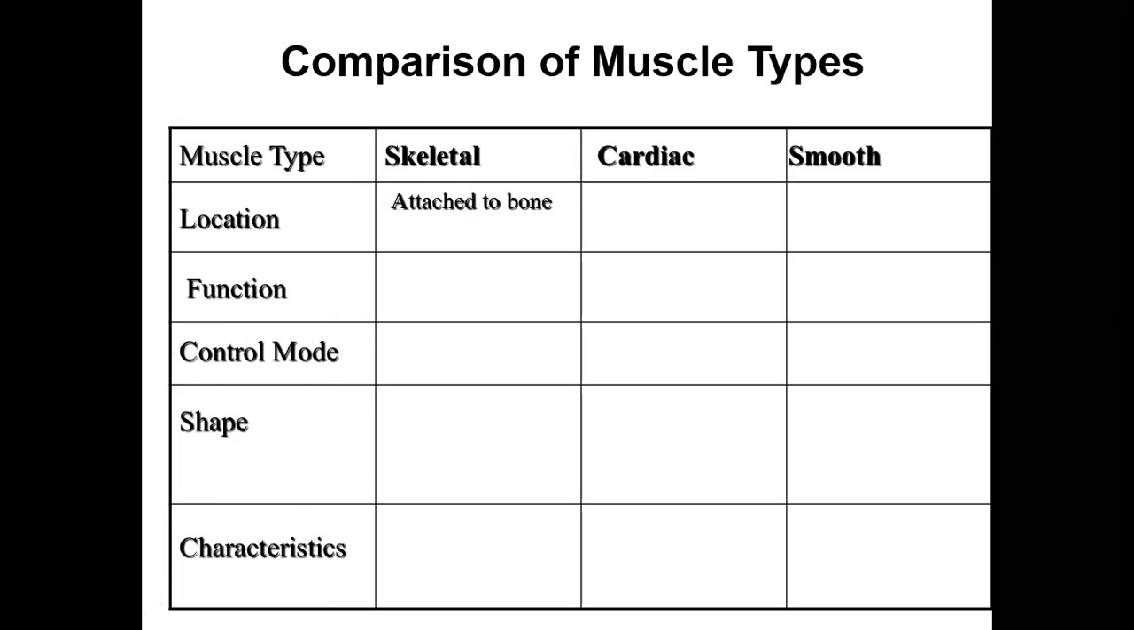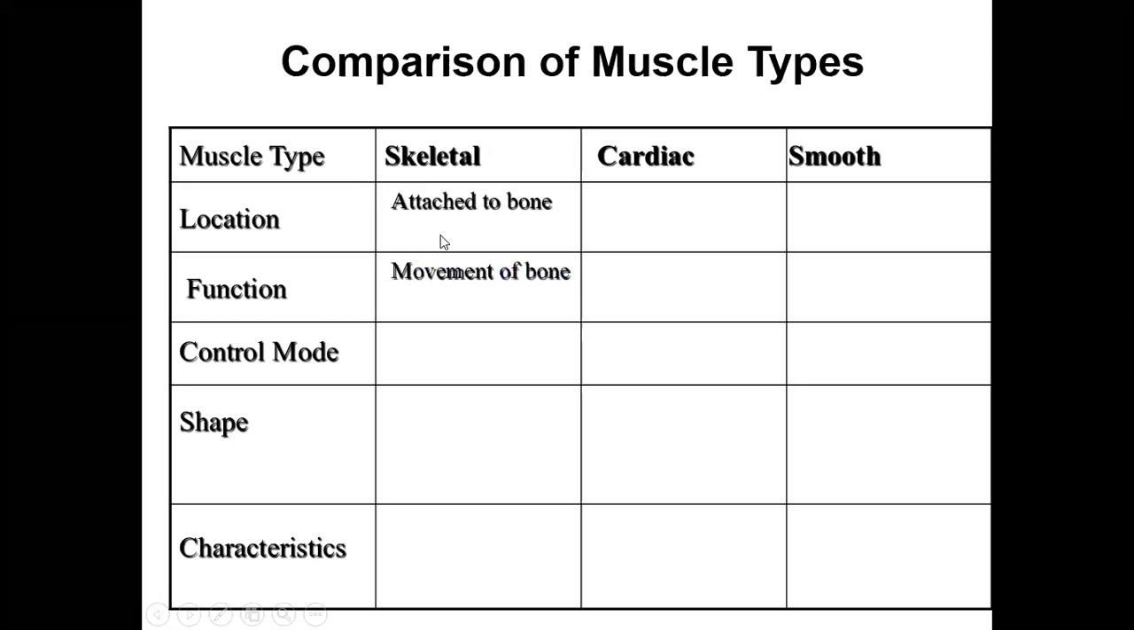First, going to the location. As I said, the skeletal muscle is called a skeletal muscle because it is attached to the skeleton, the skeletal system, attached to the bone. So that's why it is called a skeletal muscle. Now coming to the function of the skeletal muscle, as I said, it helps in the movement of the bones, the different parts of the skeletal system.